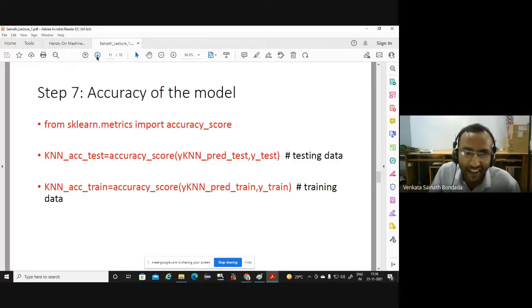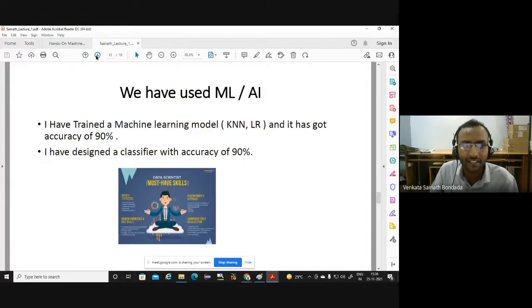Just hold on. After that, this is nothing but printing the accuracy, just matching 1 and 0, whether they are matching or not. We will count them based on that: what percentage have matched. We are going to print the accuracy score, and that is the code. 7 steps, hardly 17 to 18 lines of code. So that we are going to do now. Once you run the code and print the results, if time permits, we will discuss a few more things. But only the 7 steps are what we are going to do.